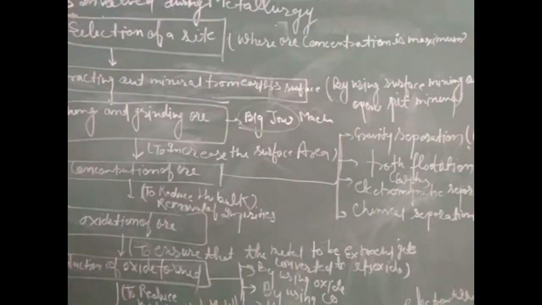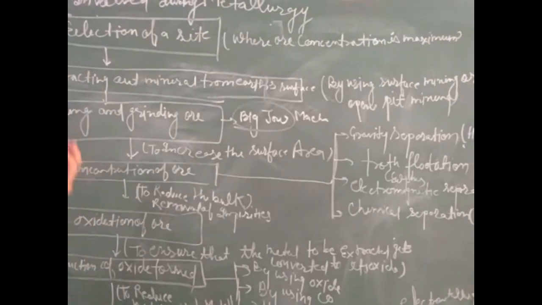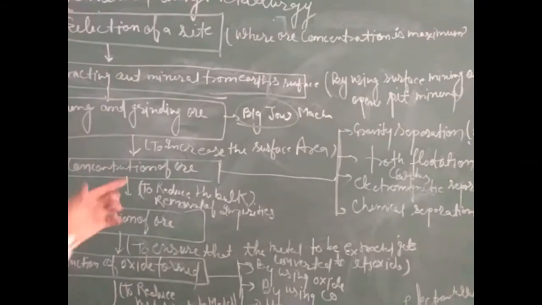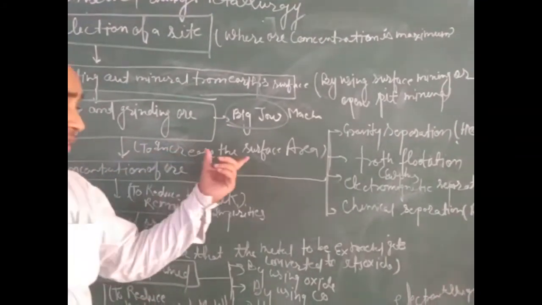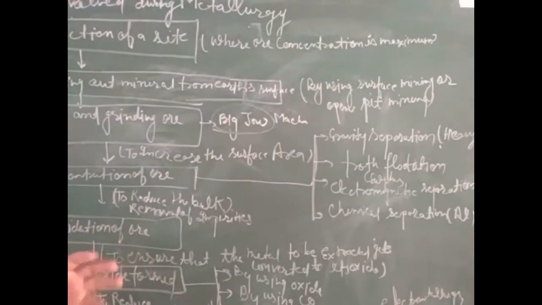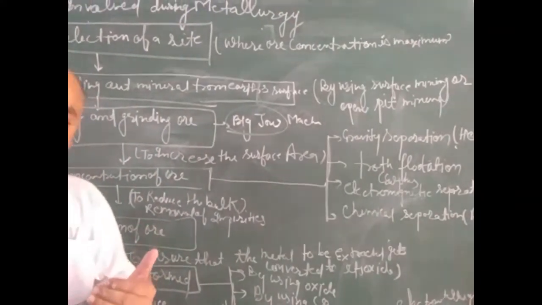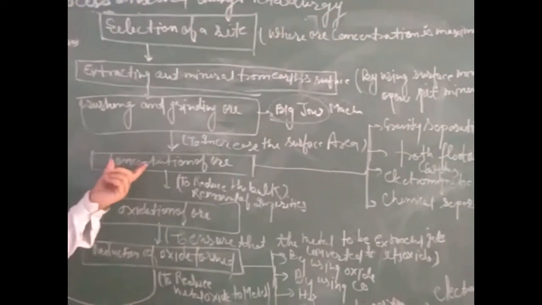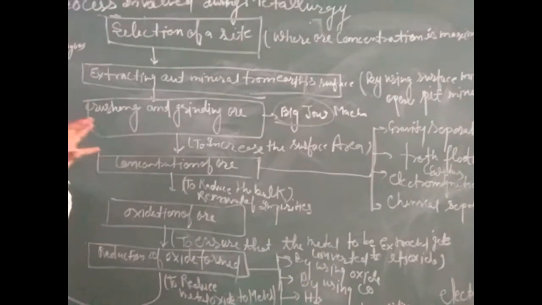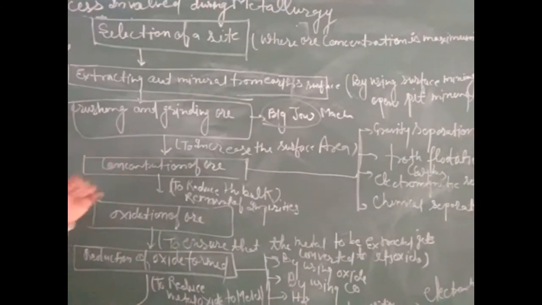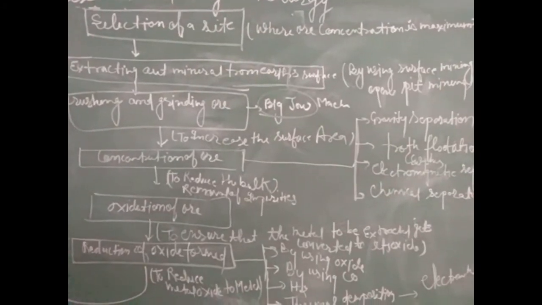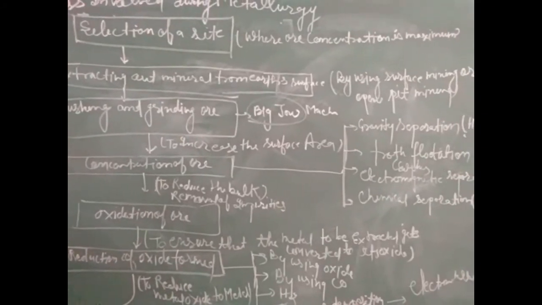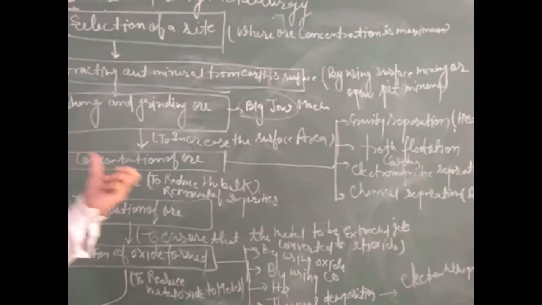After crushing and grinding of ore, we have to increase the concentration. Here the question arises, why do we need crushing and grinding of ore? We can say that it is to increase the surface area; if the surface area is maximum, then a large amount of impurity can be taken out. Now in the next step we have to increase the concentration of ore from the crushed and ground ore. Concentration of ore means the process by which we can increase the quantity of ore in the crushed and ground ore.